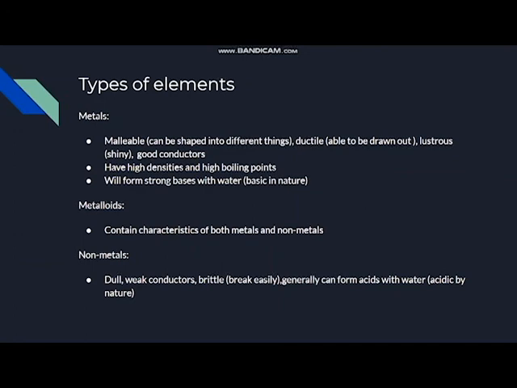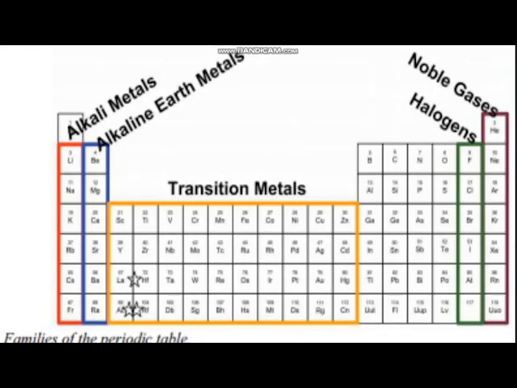They have high densities and high boiling points, and with water, they're going to form strong bases, which means that they're basic in nature. Metalloids contain characteristics of both metals and nonmetals, and nonmetals are dull, they're weak conductors, they're brittle, which means that they break very easily, and they generally form acids with water, meaning that they're acidic by nature.